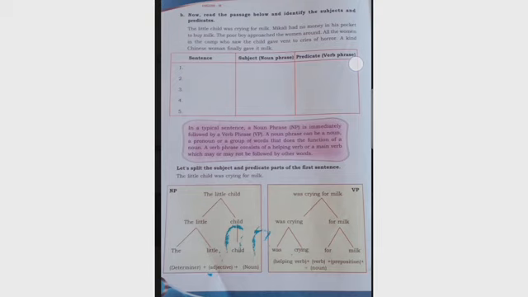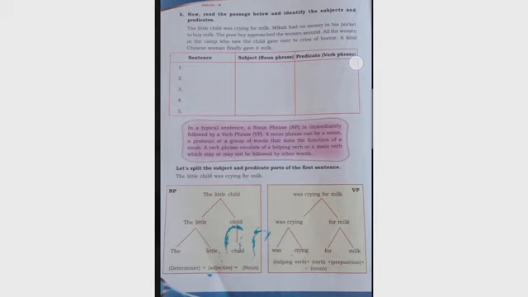The poor boy approached the women around. The poor boy is the subject, approached the women around is the predicate. All the women in the camp who saw the child gave vent to cries of horror. All the women in the camp who saw the child is the subject, gave vent to cries of horror is the predicate. A kind Chinese woman finally gave it milk. A kind Chinese woman is the subject, finally gave it milk is the predicate.